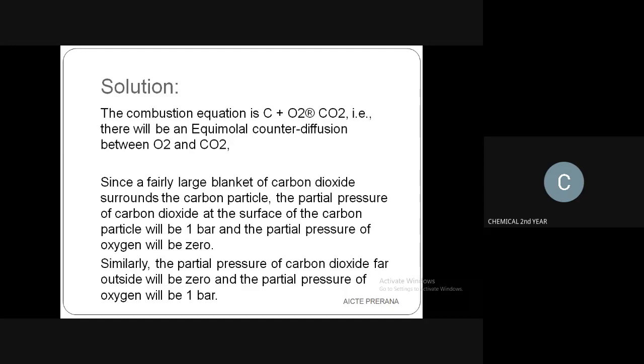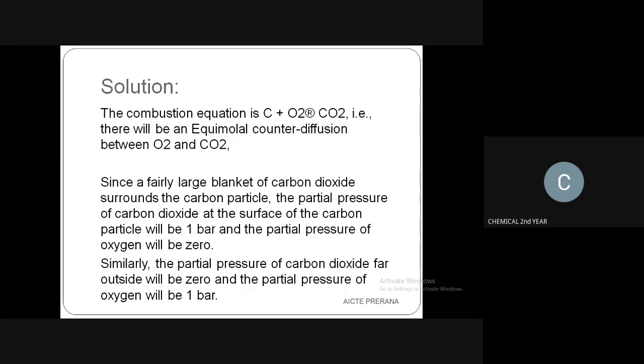Since a fairly large blanket of carbon dioxide surrounds the carbon particle, the partial pressure of the carbon dioxide at the surface of the carbon particle will be 1 bar, and the partial pressure of oxygen will be 0.